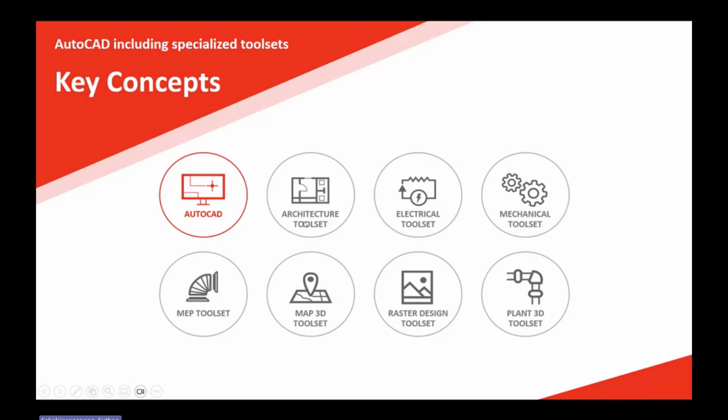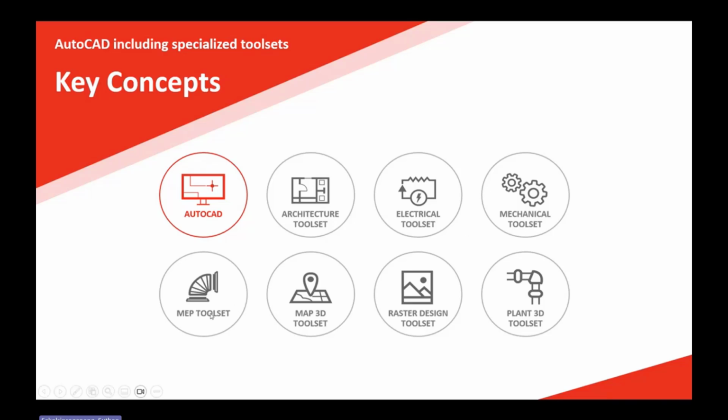The next one is the AutoCAD Architecture toolset. It's designed for houses, doors and windows, the house design. The third one that we're going to talk about today is the Electrical toolset. Then the fourth is the Mechanical toolset. It's for designing sprockets, chains, mechanical parts, all those things. That's quite powerful as well, which we're going to present in the next session.